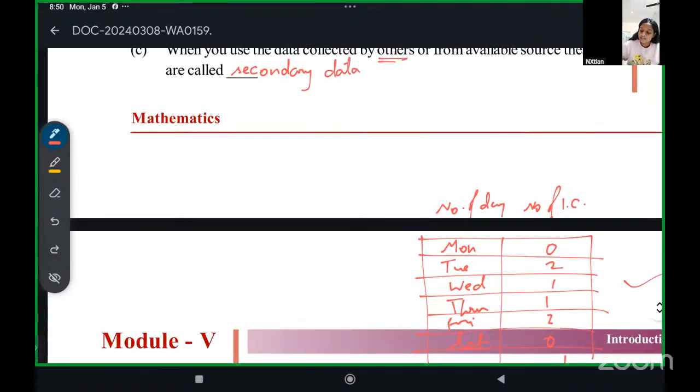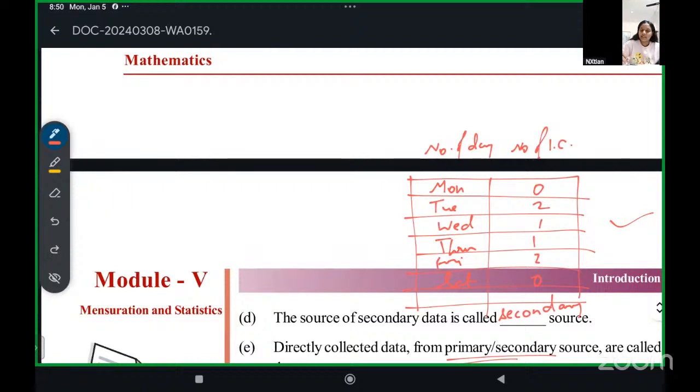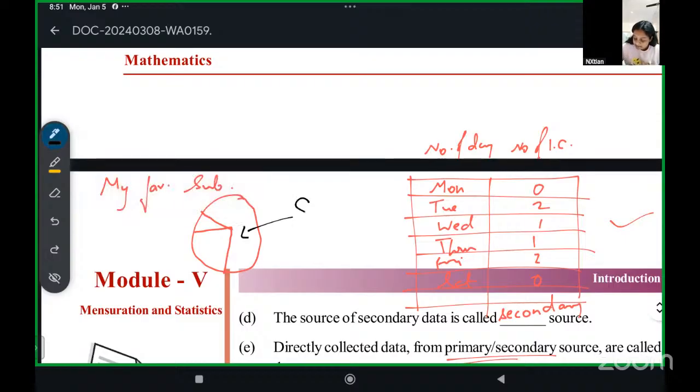Another example is my favorite subjects. I am making a graph. This one is science.